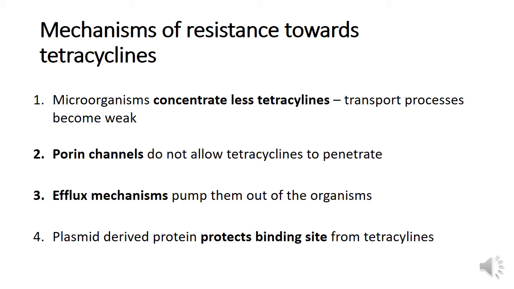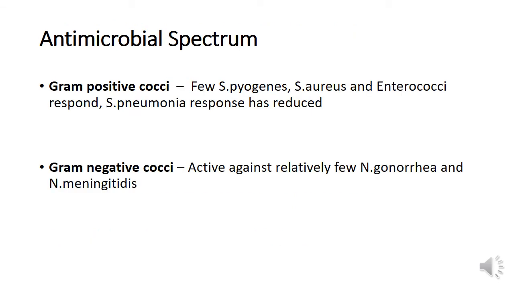Now, inactivating enzymes are not that important in the mechanisms of resistance towards tetracyclines, but they are very important in the mechanisms of resistance towards beta-lactam antimicrobials. Now, the present antimicrobial spectrum of tetracyclines is like this. A very few gram-positive cocci respond: Streptococcus pyogenes, Staph aureus, Enterococci, Streptococcus pneumoniae. Only a few respond. Only a few gram-negative cocci, gonococci and meningococci, respond.